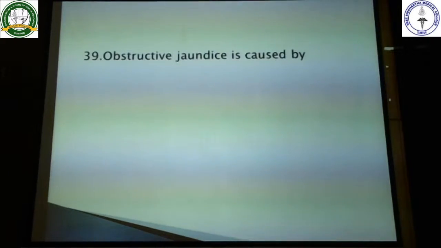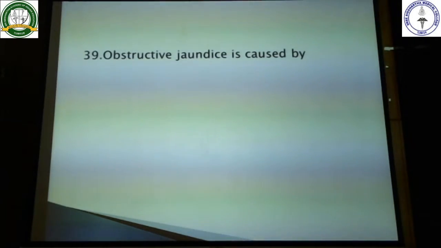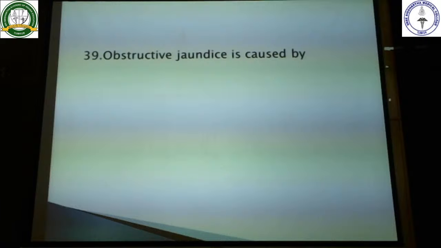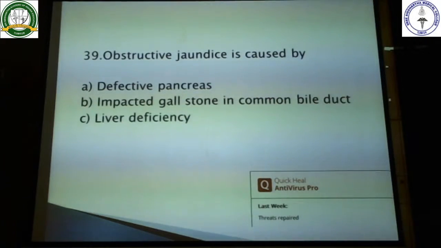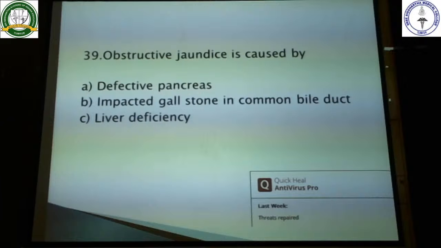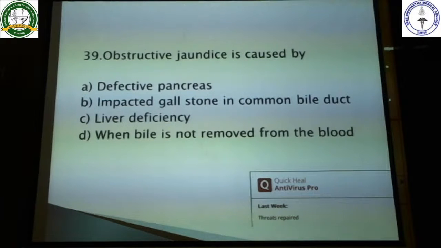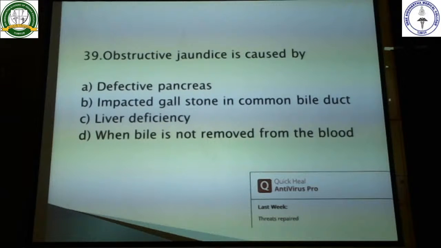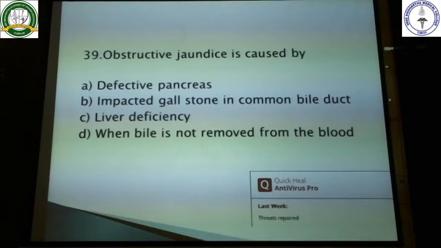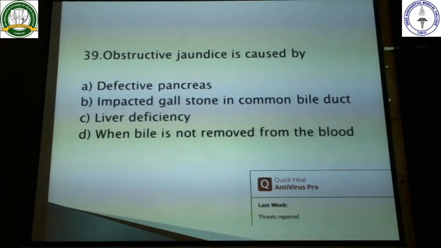Coming to the last question of today's class: obstructive jaundice is caused by defective pancreas, impacted gallstone in the common bile duct, liver deficiency, or when the bile is not removed from the blood. It's a very easy question. Straightforward, you can go for the one which is causing the obstruction, that is the impacted gallstone in the common bile duct. So the option here is B.